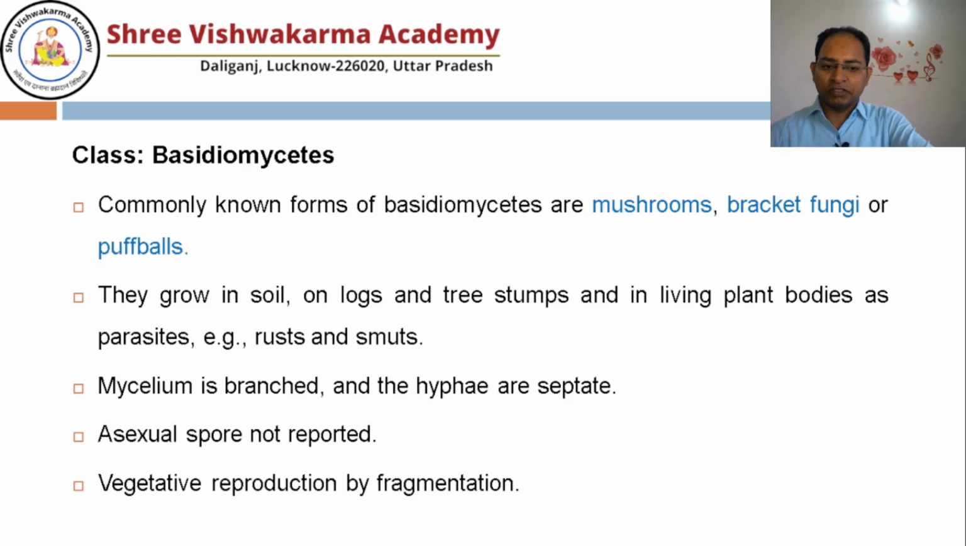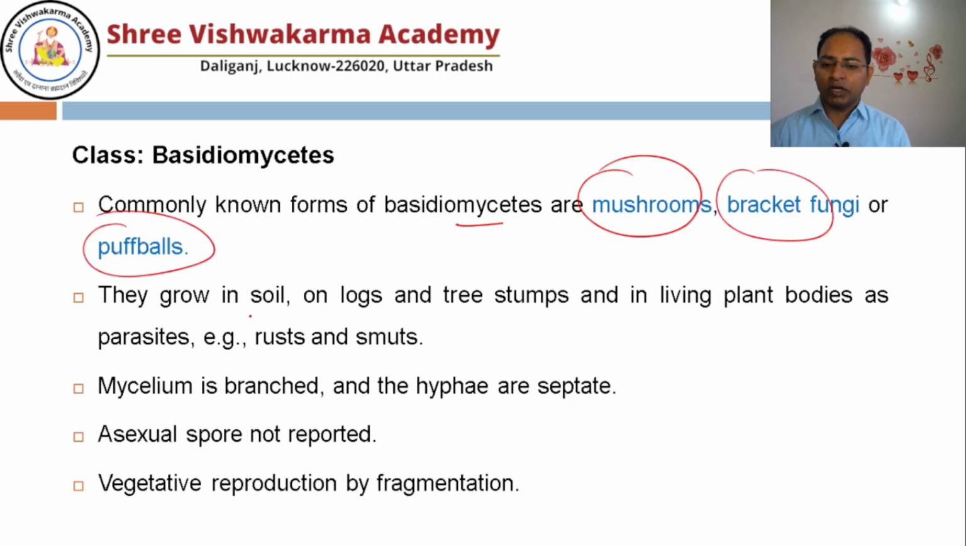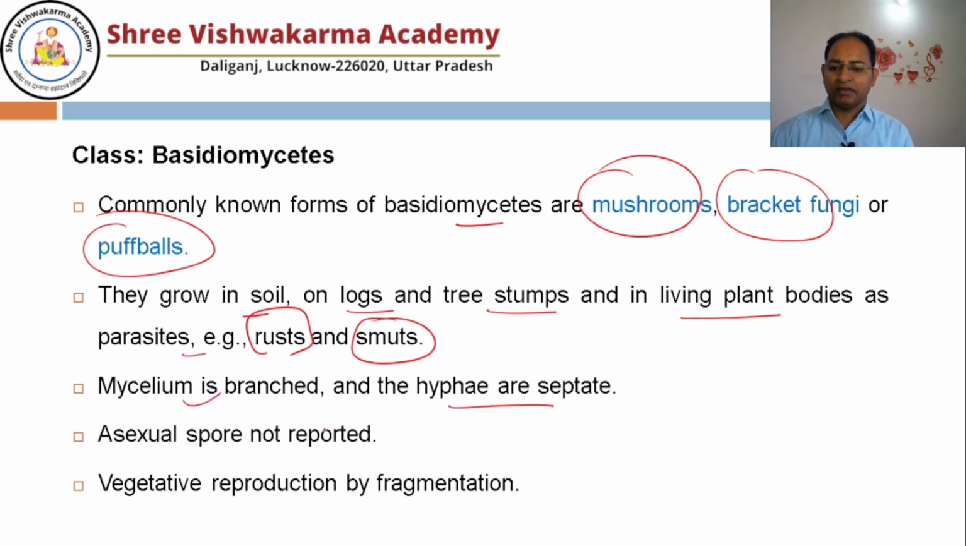Next class is Basidiomycetes. The commonly known form of Basidiomycetes is the mushroom. Bracket fungi and puffball grow on soil, logs and tree stumps, and in living plant bodies as parasites, and they cause rusts and smuts. Mycelium is branched and the hyphae are septate.